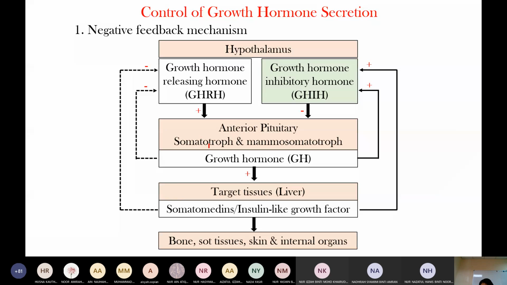Here I mentioned somatotrophs. The cells in the anterior pituitary that produce growth hormone are known as somatotrophs. If there is a benign tumor in the anterior pituitary, a somatotroph adenoma, then it produces more growth hormone, and also prolactin.